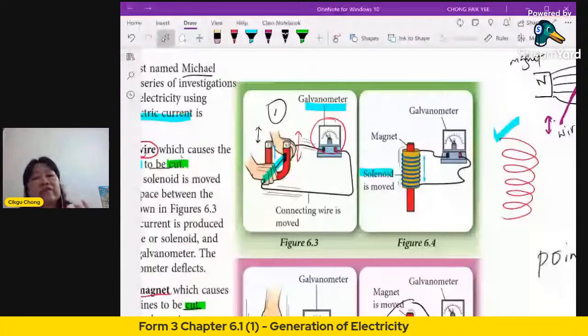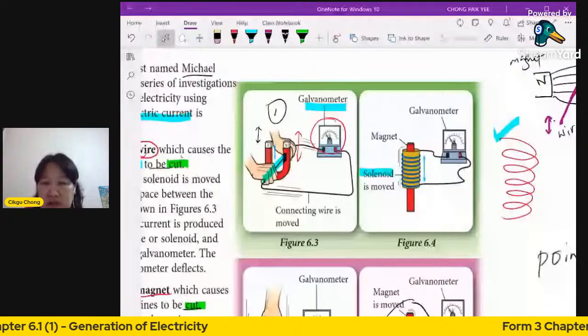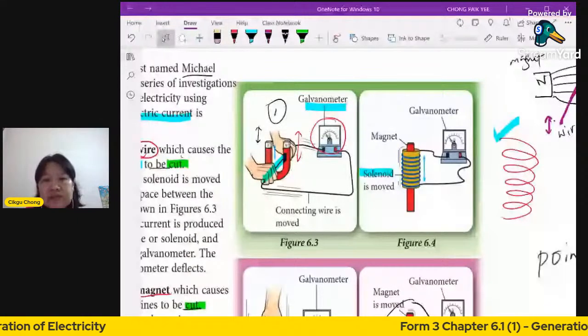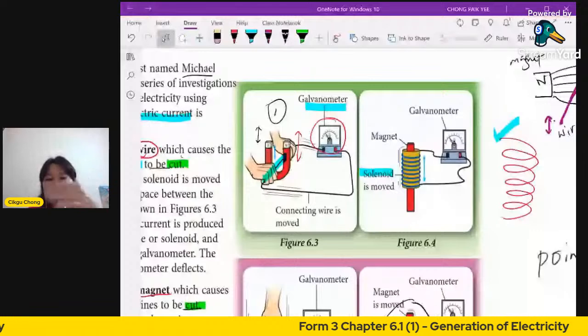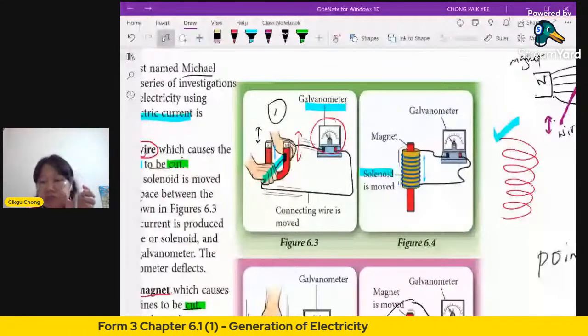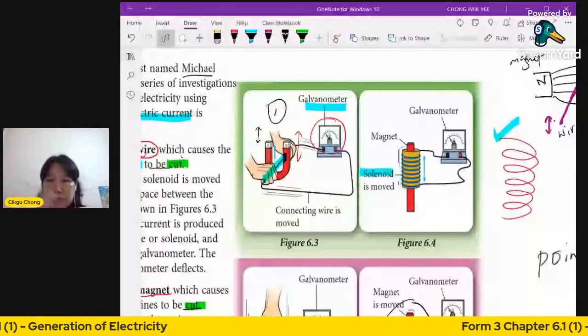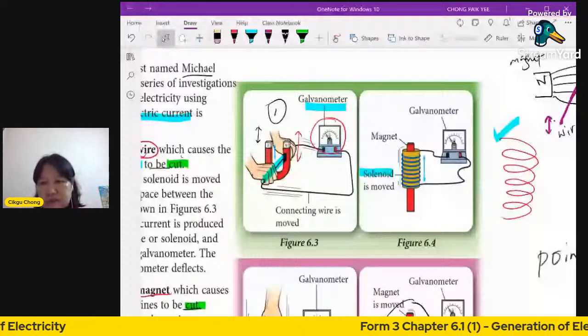What you do is you use a solenoid, all right? Again, the same thing. Now you don't move your solenoid, but you move the magnet. The second method is moving the magnet. You will still get the same thing. The galvanometer pointer will be deflected. Okay, understand? I see there are no questions here at the moment.